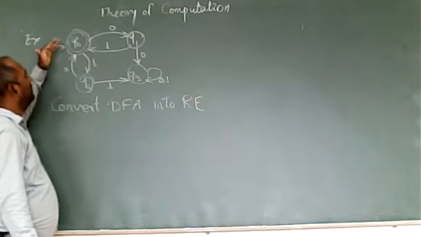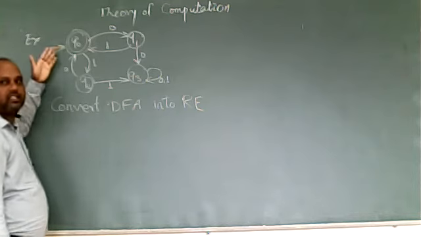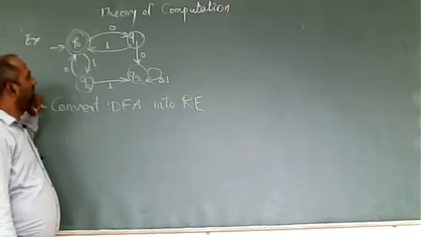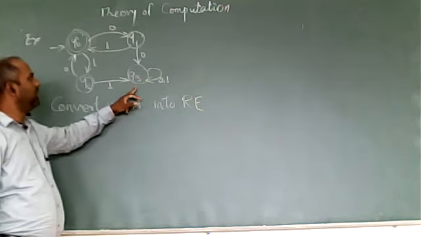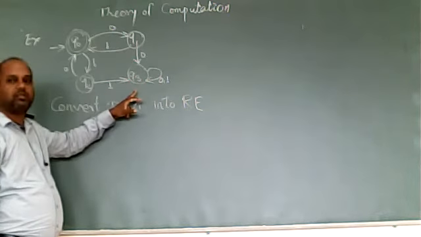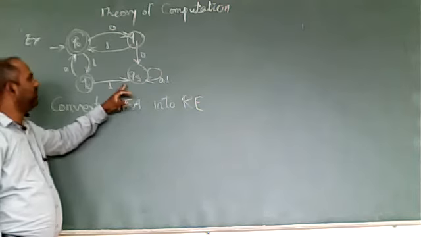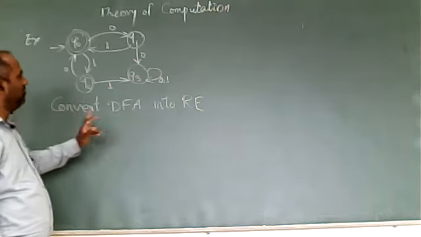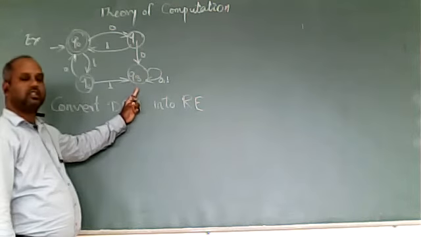Now if we observe, Q0 is the initial state as well as a final state. One more thing I observe here is this Q3 state. There are incoming transitions, but there is no outgoing transition from Q3 towards the final state.